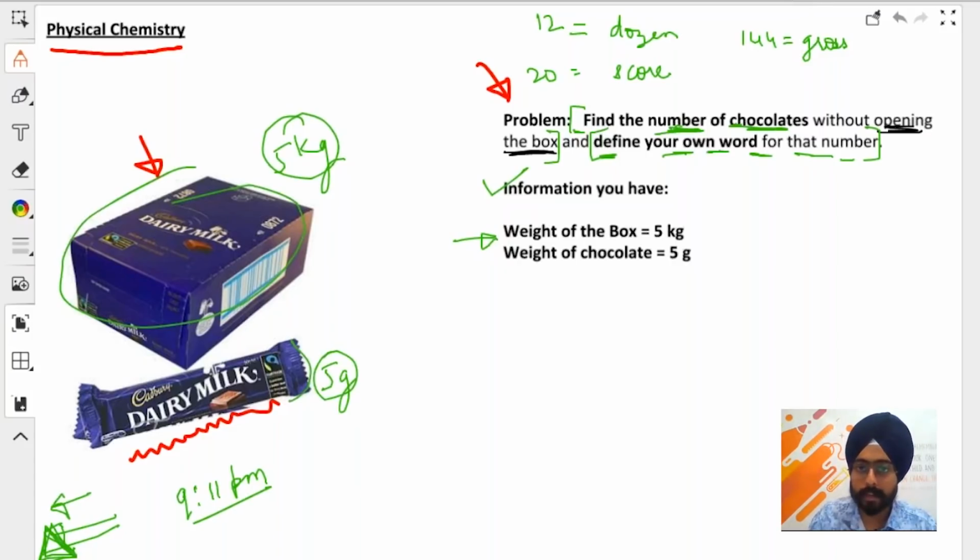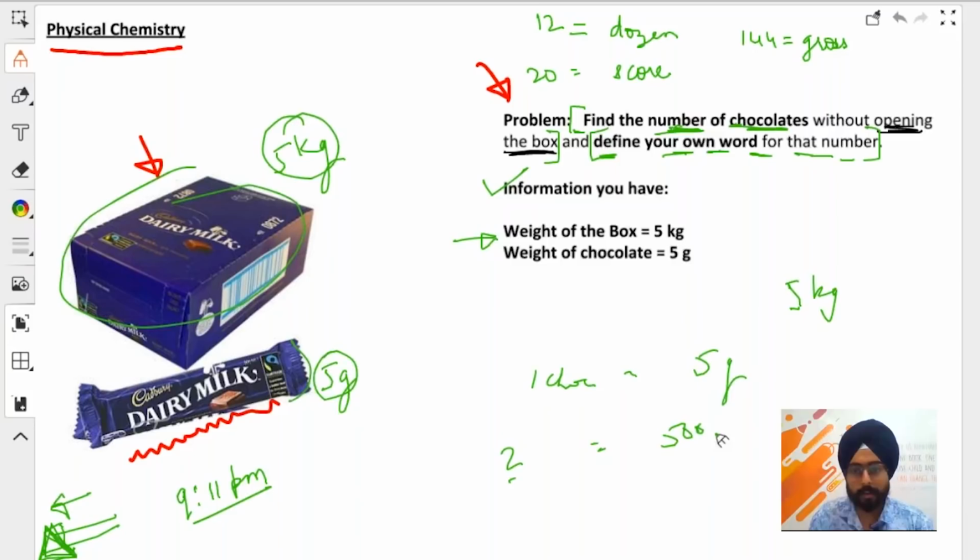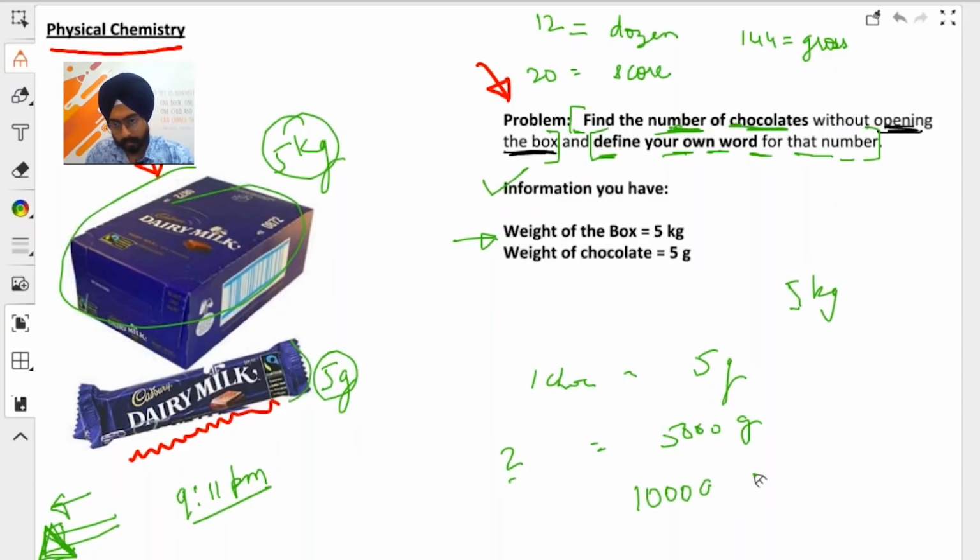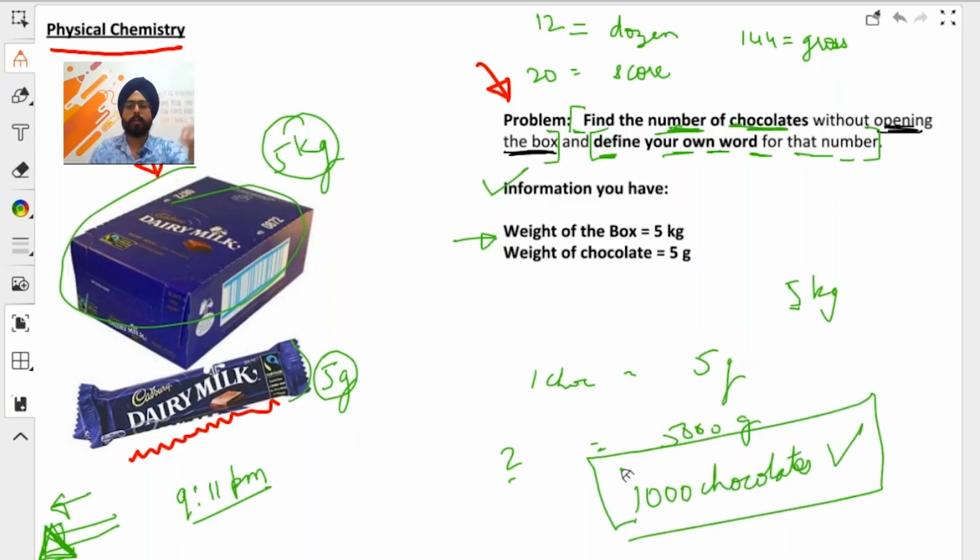Okay, so let us see what's happening here. Pretty simple, right? Weight of the box is 5 kgs. One chocolate equals 5 grams. How many chocolates in 5,000 grams? Pretty simple. 1000 chocolates. Right? Simple as that. 1000 chocolates.